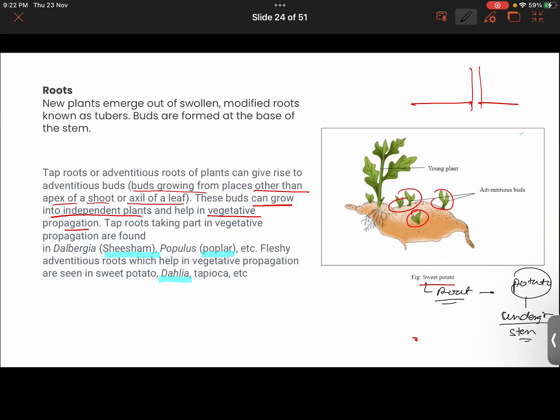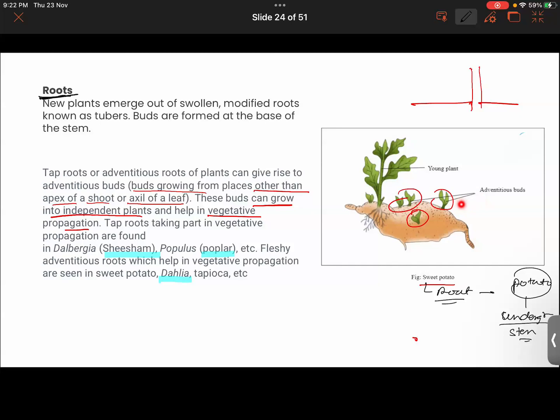Look over here. Is there any adventitious roots over here? Do we see any adventitious roots? They are basically adventitious roots that grow out of the sweet potato. And they take part in the process of vegetative propagation via the adventitious roots.